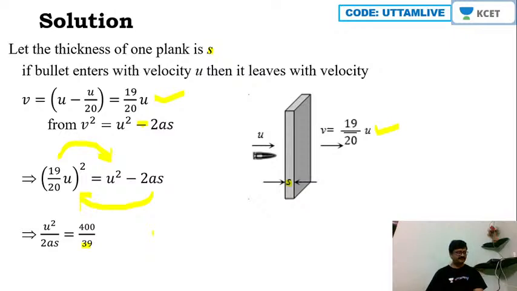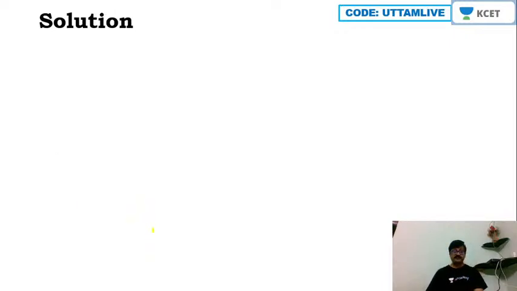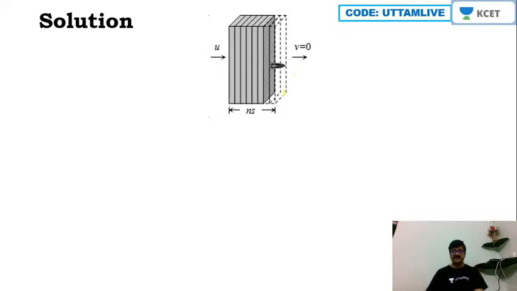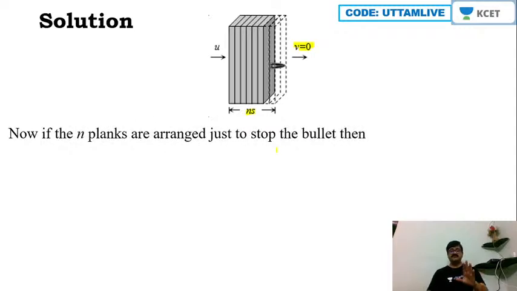Okay, followed it. Now after this, the picture is not over yet. Okay, now we'll consider n number of such planks, and here the final velocity will be 0 after coming out of the last plank, and each plank has thickness of s. Then for n number of planks, what will be the thickness? ns, is it not? So hence I'll consider it to be ns. So if n planks are arranged just to stop the bullet, then again we will make use of v square is equal to u square minus 2as. Now remember, what is the final velocity here?